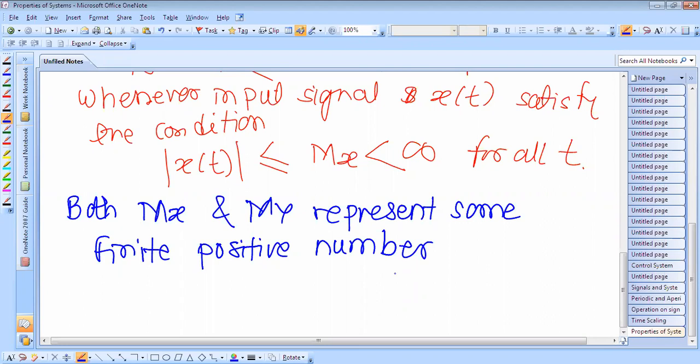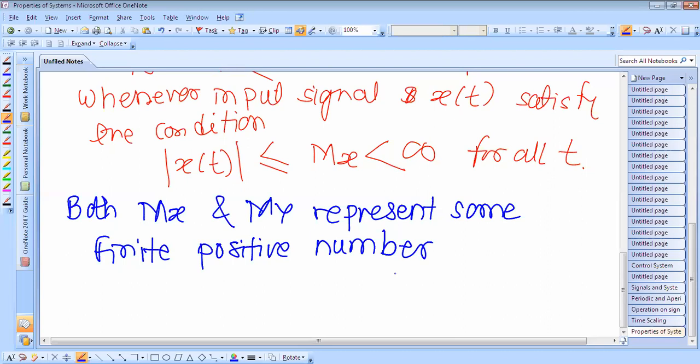And whenever the input signal x of t satisfies the condition, that is, the magnitude of x of t is less than or equal to M_x, which is less than infinity for all t. And both M_x and M_y represent some finite positive numbers.